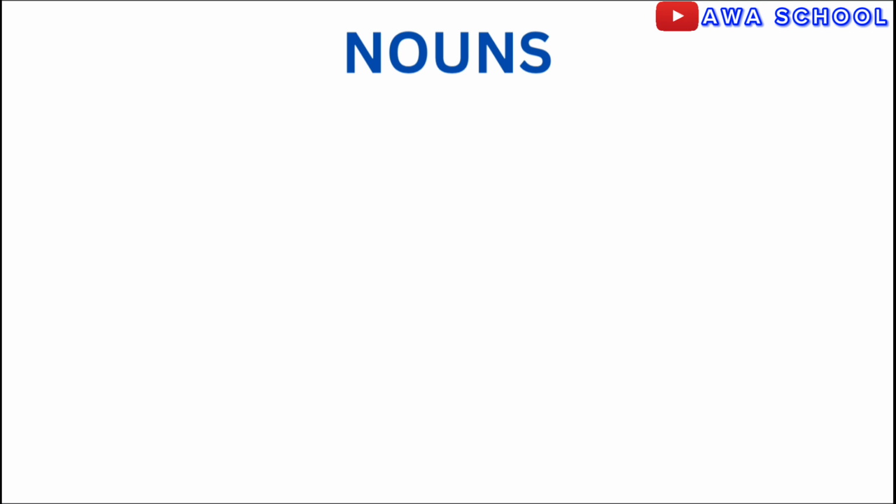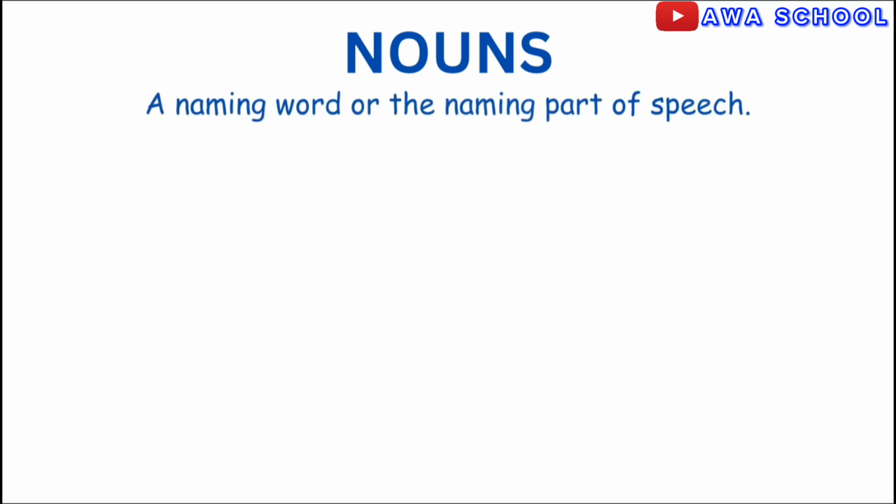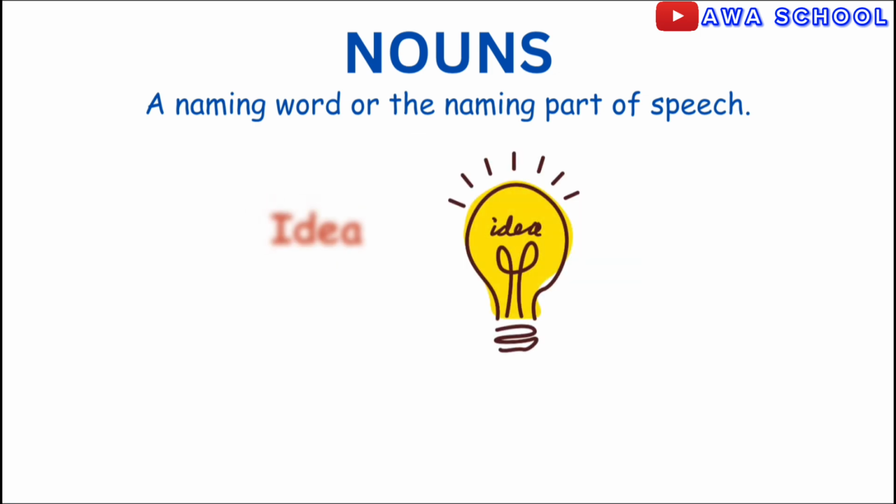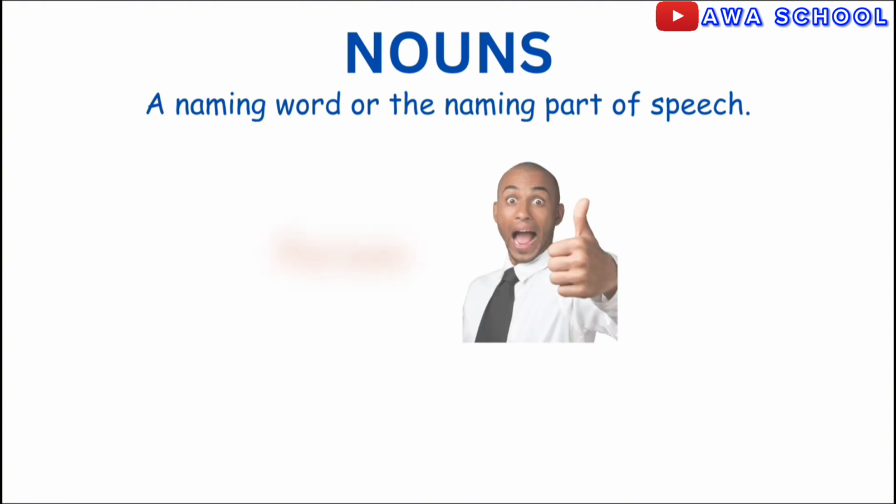So what is a noun? I remember back in secondary school or even primary school, "a noun is a name of any person, animal, place or thing" was on everybody's lips, and it is correct. But there is another way of defining nouns, which is that a noun is a naming word or the naming part of speech. Do you get that? When we talk about nouns, we are talking about animal names, names of places, ideas, names of things, names of persons, etc. Hope you understand this.